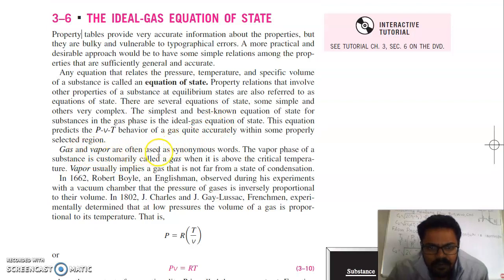Gas and vapor are often used as synonymous words. The vapor phase of a substance is customarily called a gas when it is above the critical temperature. Vapor usually implies a gas that is not far from a state of condensation. In 1662, Robert Boyle, an Englishman, observed during experiments with a vacuum chamber that the pressure of a gas is inversely proportional to its volume. It means if the volume decreases, the pressure of the gas will increase, and vice versa.